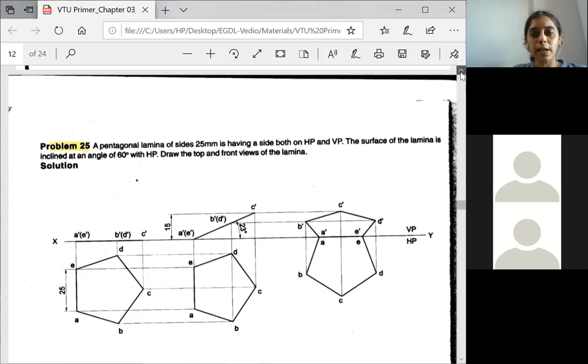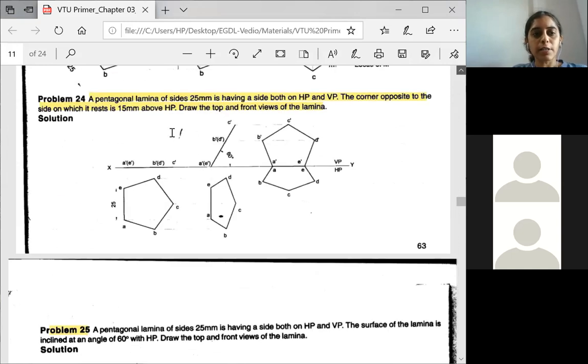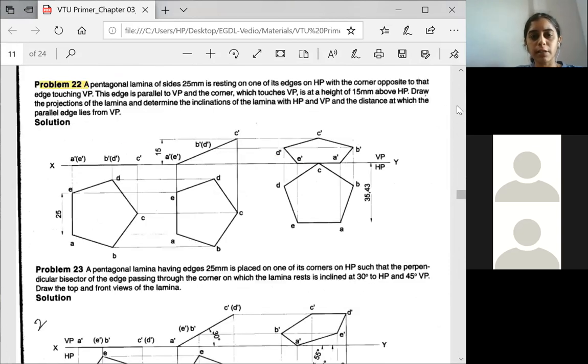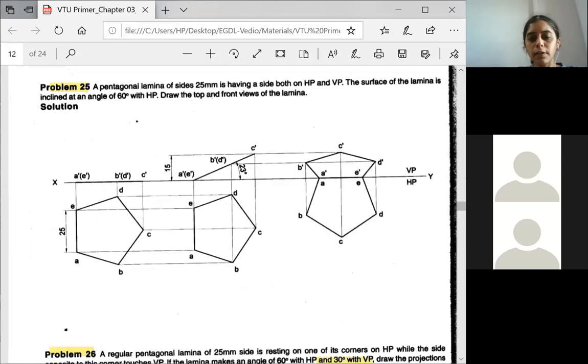I have shown you the question already. It is the question which is being replaced. For problem 24, they have given this question. It is not the case. It is for problem this. Okay.